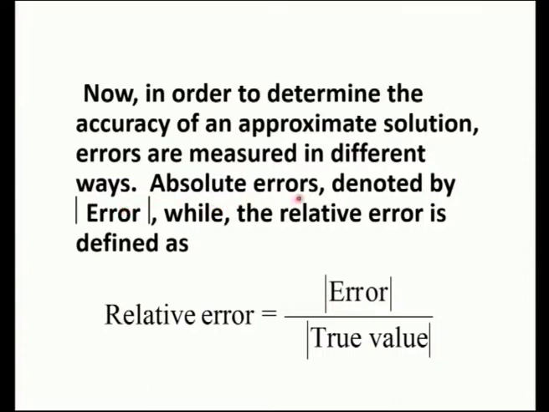Now, in order to determine the accuracy of an approximate solution, errors are measured in different ways. That is, the absolute error is denoted by the modulus of the error, to avoid the negative sign, whereas the relative error is defined as the error divided by the true value.